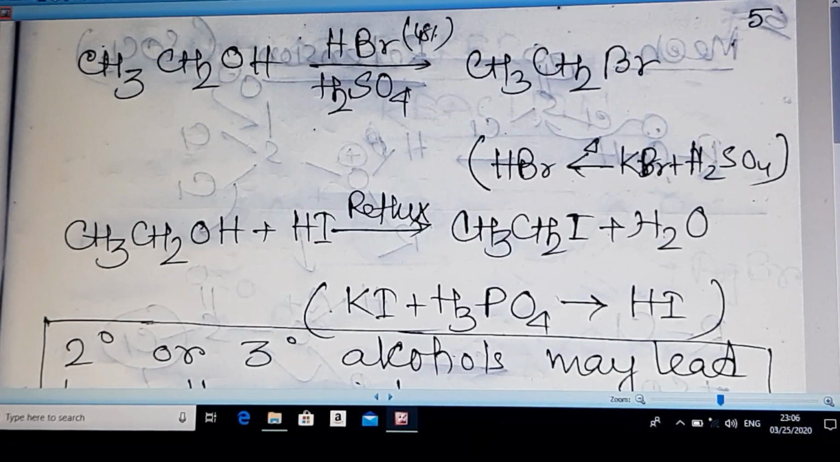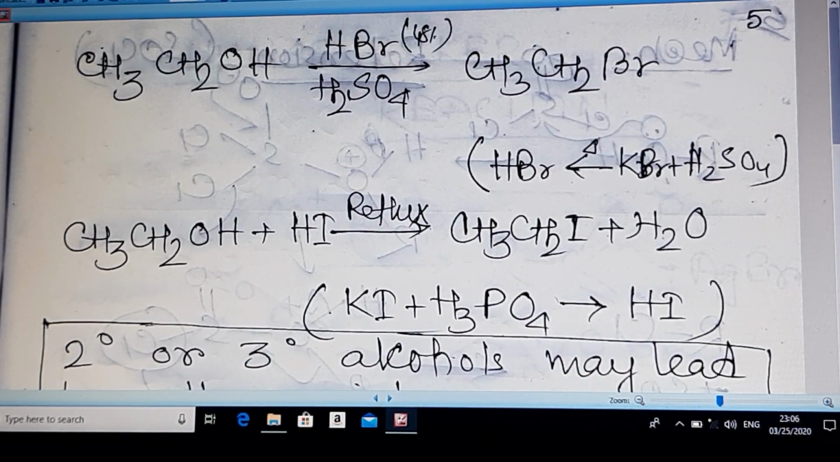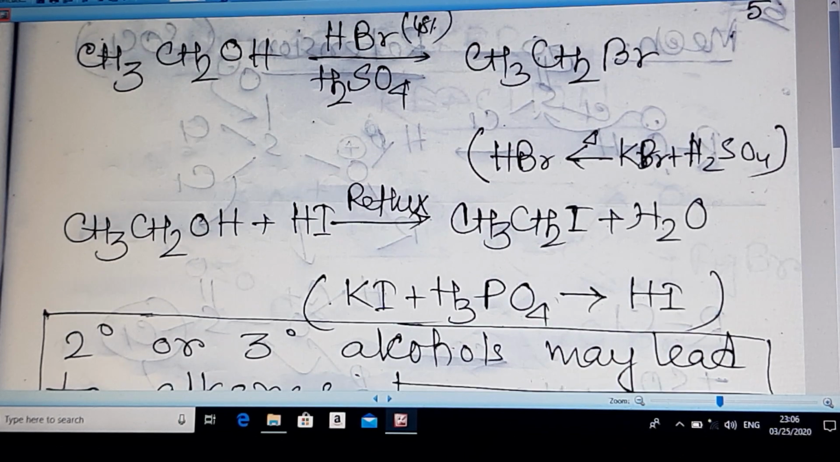Now, when HBr reacts with alcohol, 48% concentrated HBr reacts with alcohol in presence of H2SO4. A catalytic amount of H2SO4 is required here to initiate, to make the reaction faster, to form CH3CH2Br, ethyl bromide. HI, when refluxed with ethanol, will form ethyl iodide in a similar fashion.